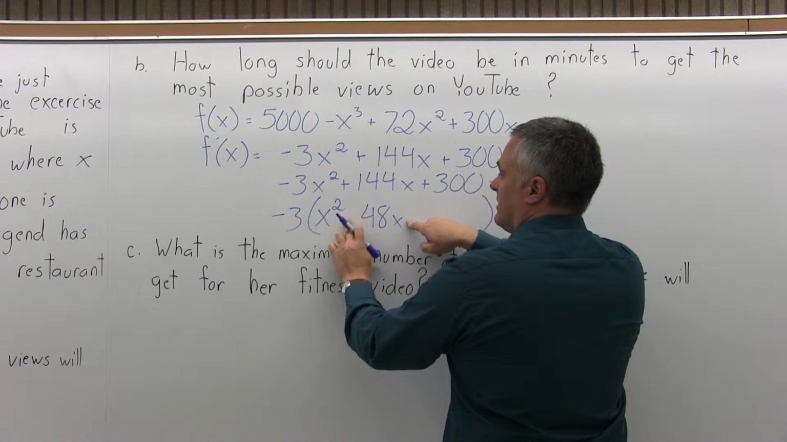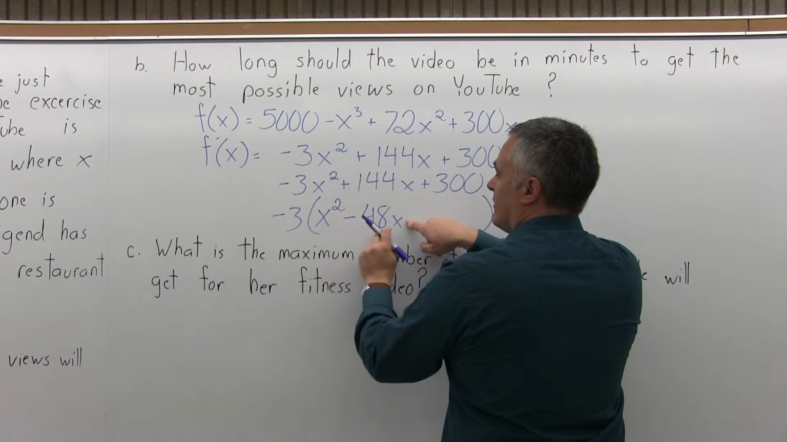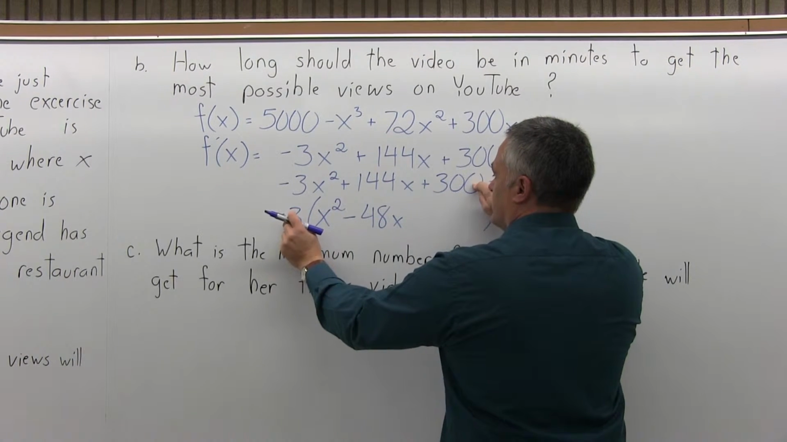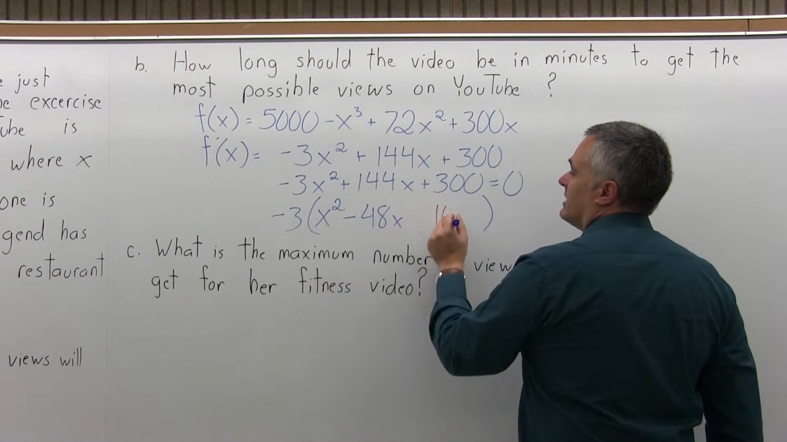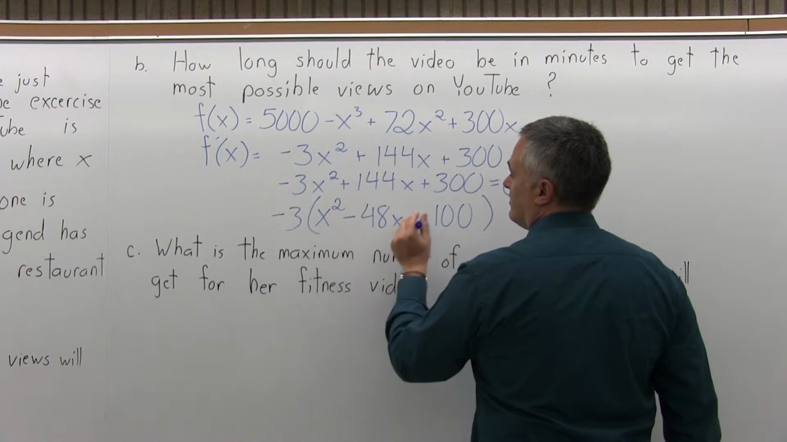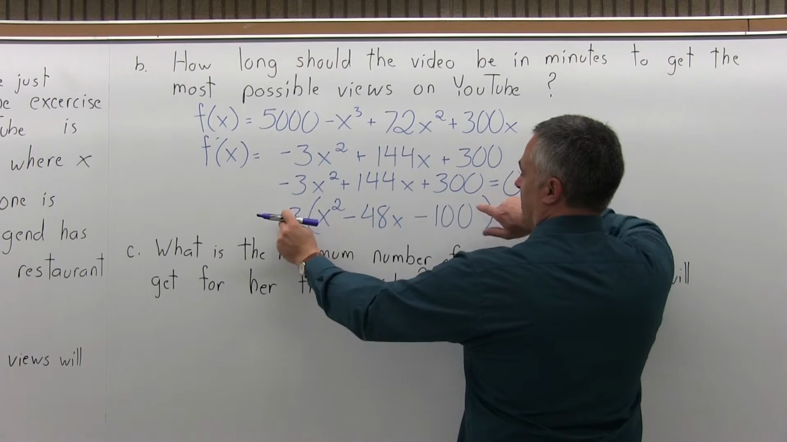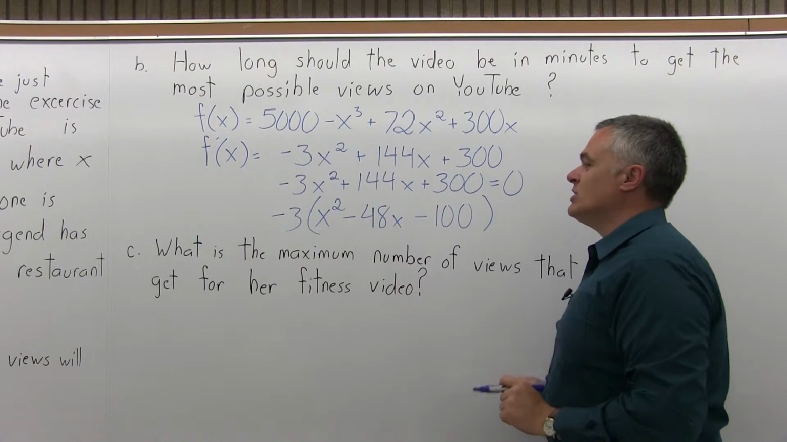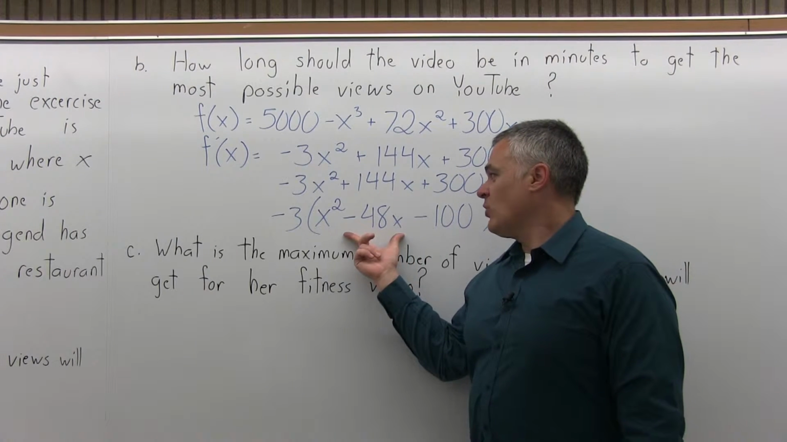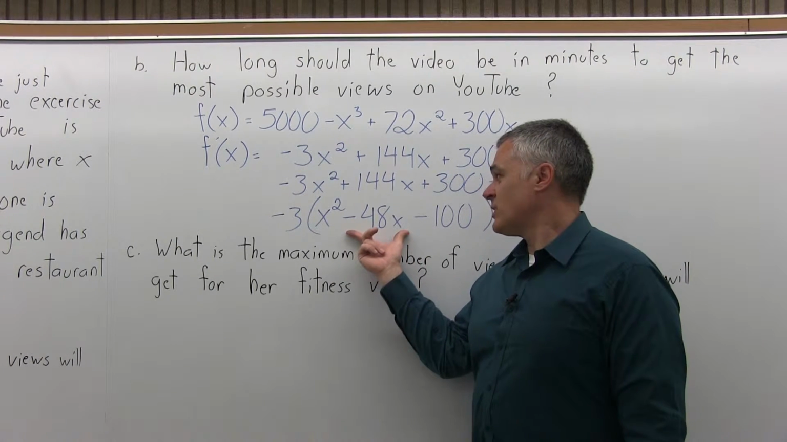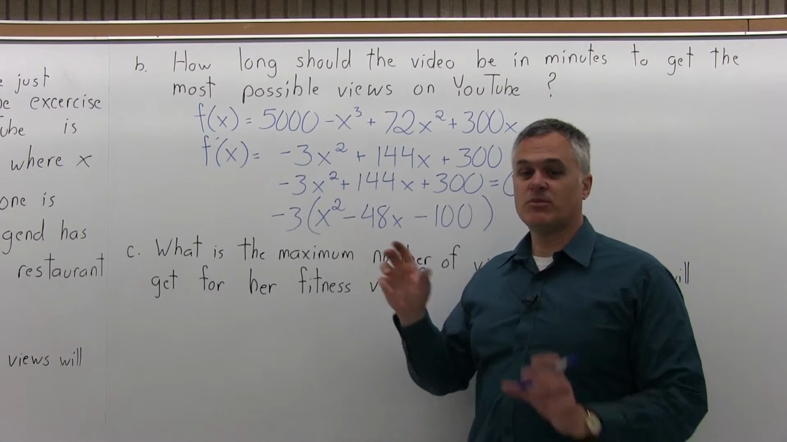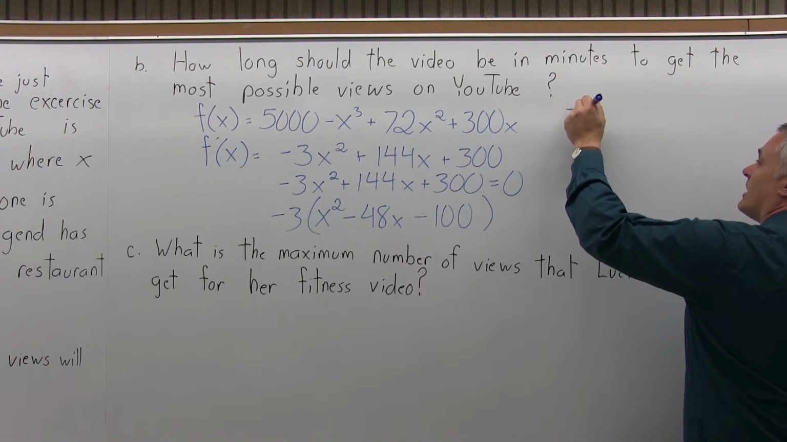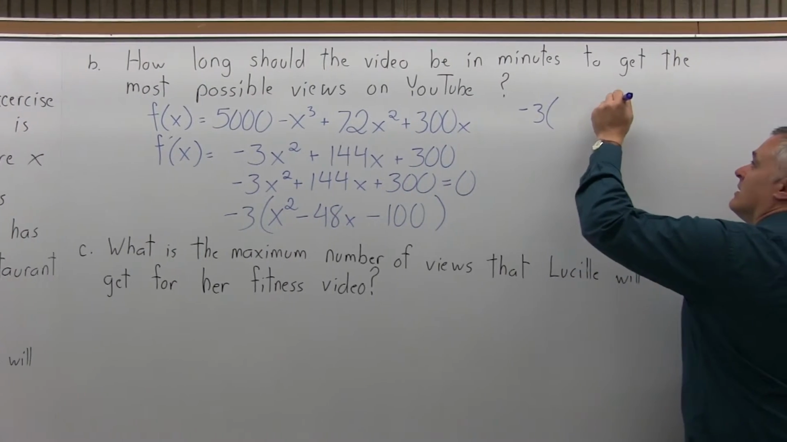144x. And here's why I have to be careful with the signs. It's a negative 48x. And then negative 3 times what is 300? It'd be times 100. And again, because of the negative 3 being pulled out, it's minus 100. Negative 3 times minus 100 is positive 300. So now what's left in the parentheses, the x squared minus 48x minus 100, can be broken into 2 separate factors. So the minus 3 in front can ride along in front for a little while.